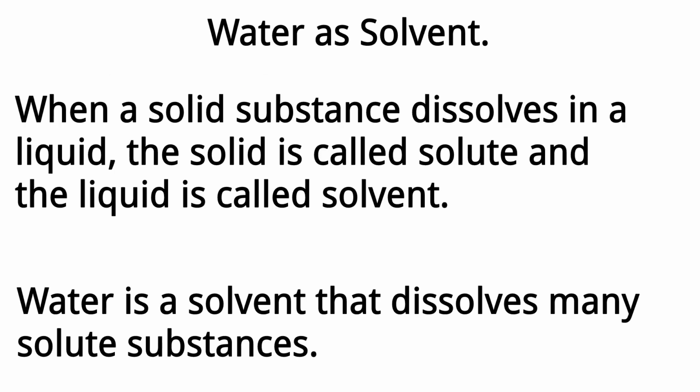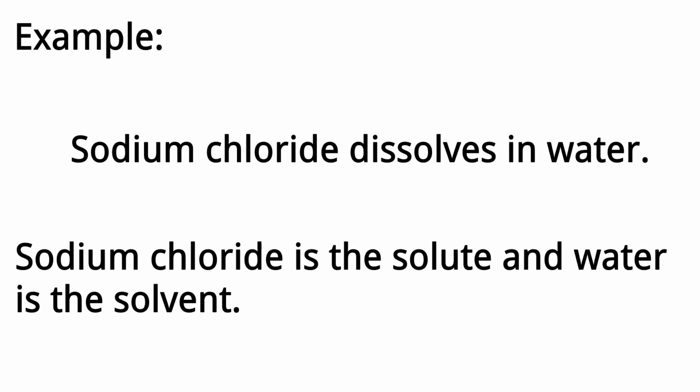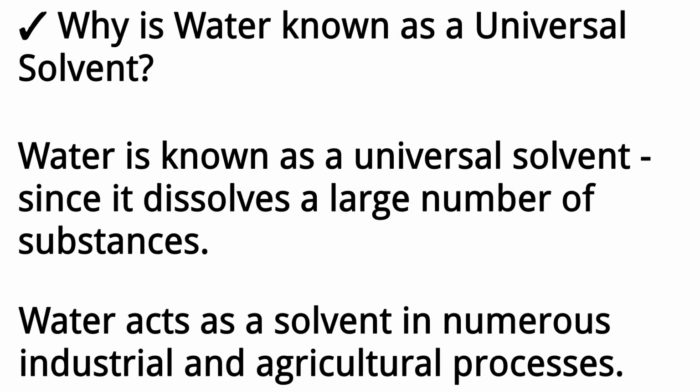Water as solvent. When a solid substance dissolves in a liquid, the solid is called solute and the liquid is called solvent. Water is a solvent that dissolves many solute substances. Example: sodium chloride dissolves in water. Sodium chloride is the solute, and water is the solvent. Why is water known as a universal solvent? Water is known as a universal solvent, since it dissolves a large number of substances. Water acts as a solvent in numerous industrial and agricultural processes.